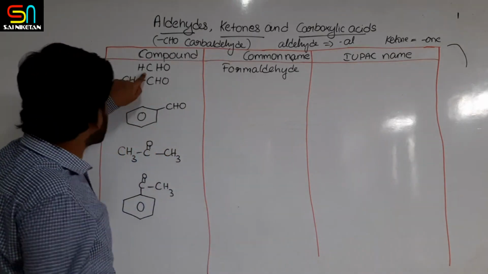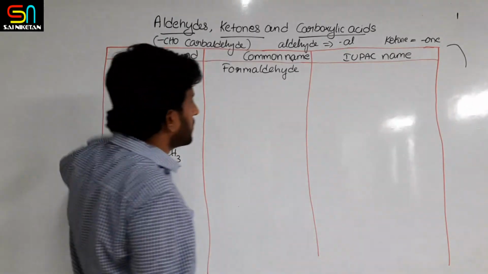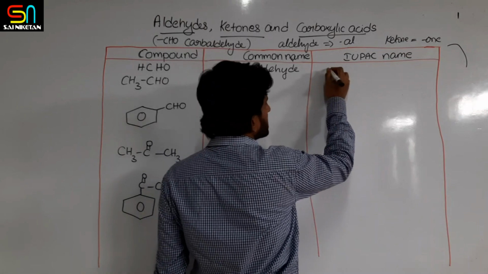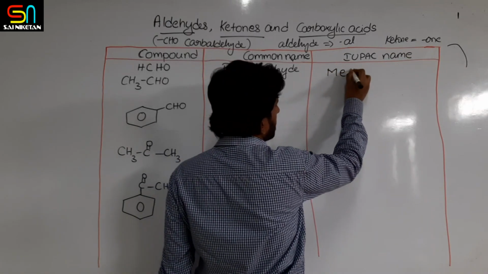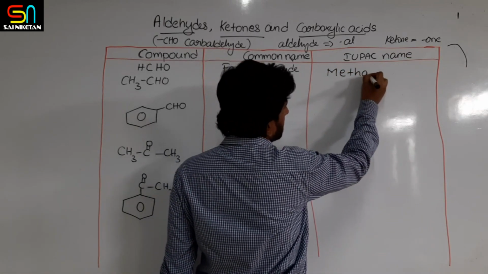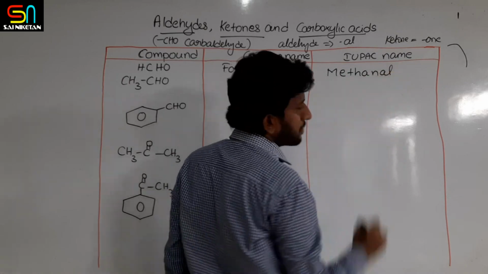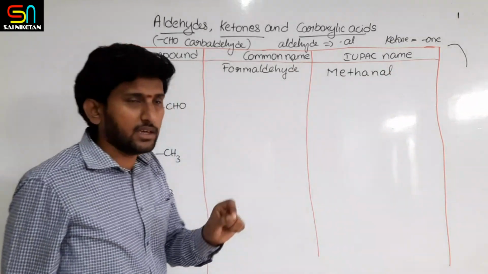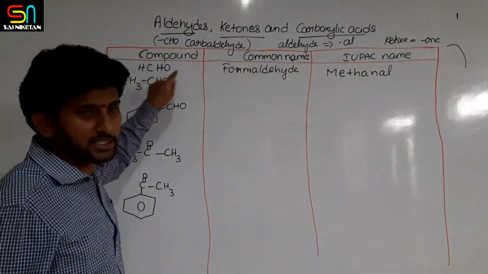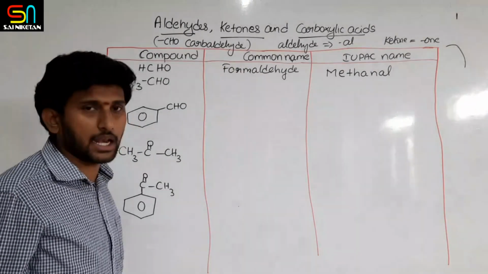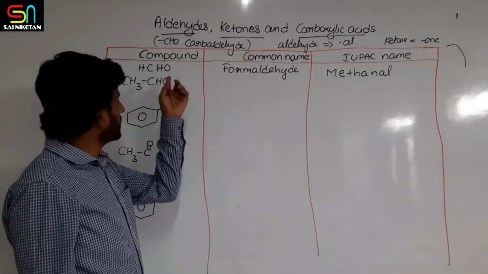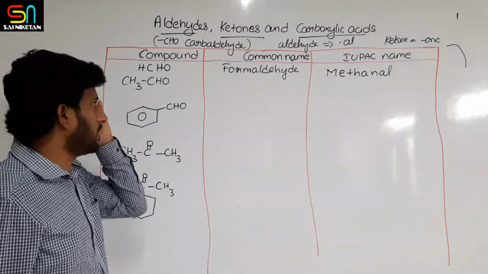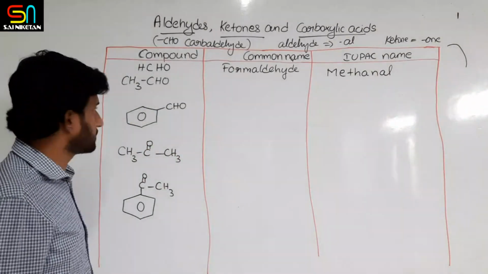It is a one carbon compound, so the IUPAC name is methanal. From methane, remove E and add AL because it is an aldehyde. So methanal is the IUPAC name of formaldehyde.